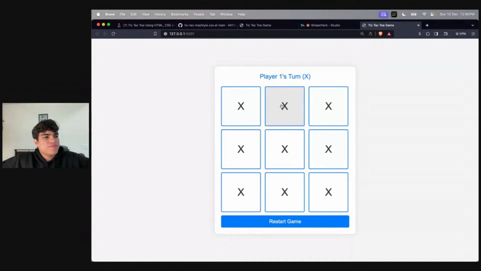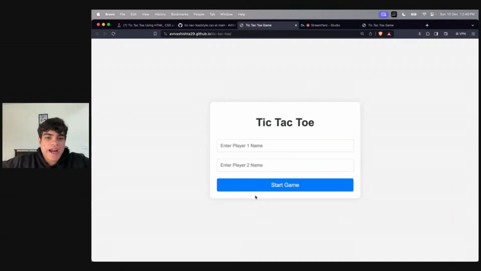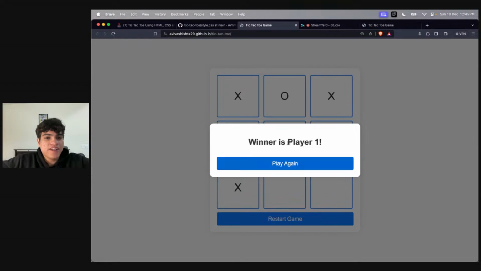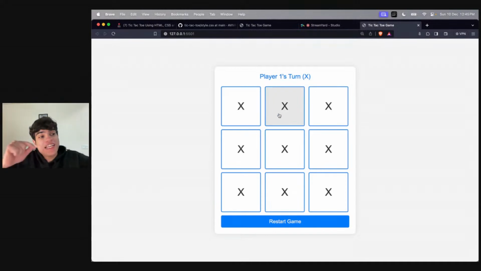The moment a pattern is built, we need to end the game. We don't wait for the rest of the cells to be filled. So as you're filling cells, every time you fill a cell, you need to check the result.